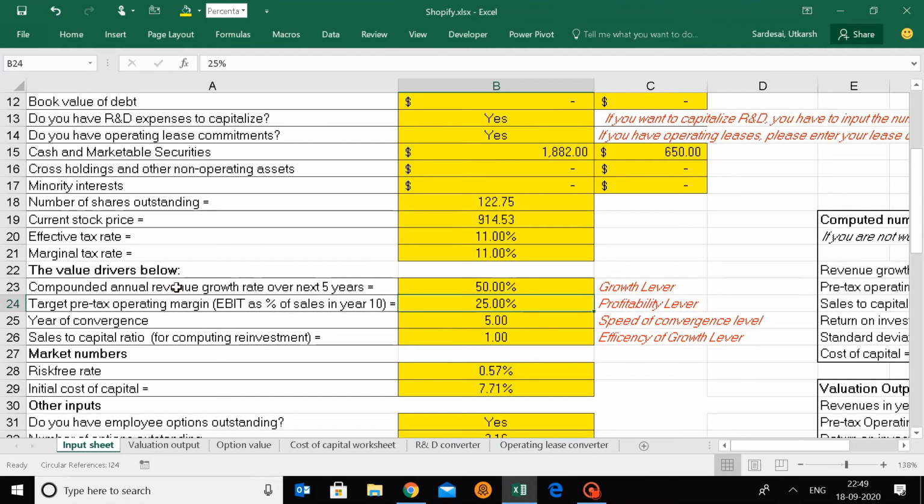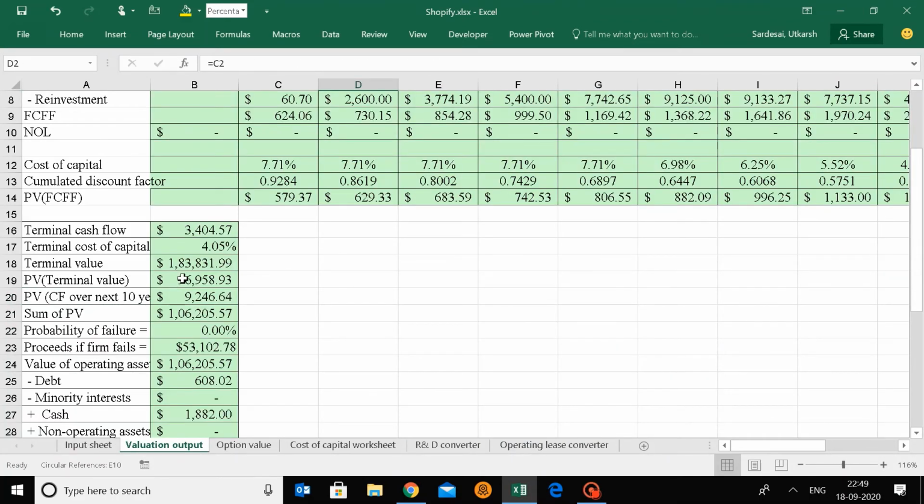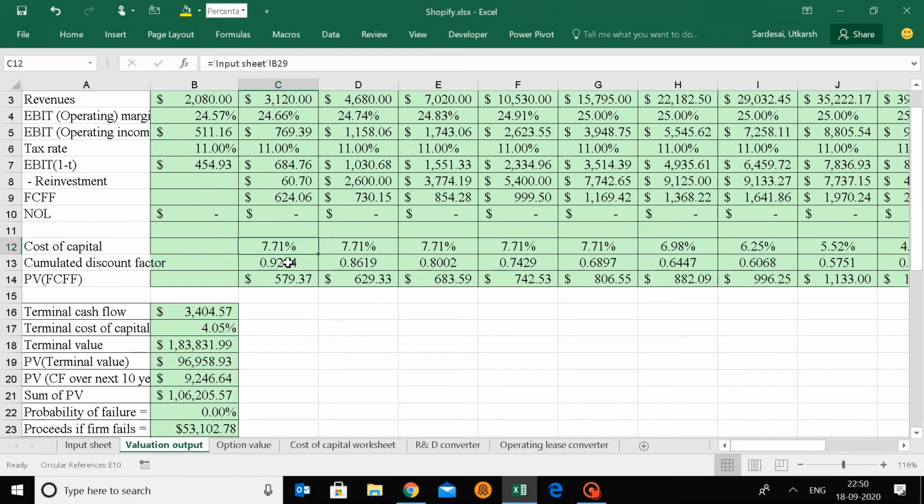Okay, what are these terms, year of conversions, sales to capital ratio? All these things will be covered in future videos. Don't worry, for now just focus on this. Now we have the present value of all the future cash flows. This is the future cash flow.